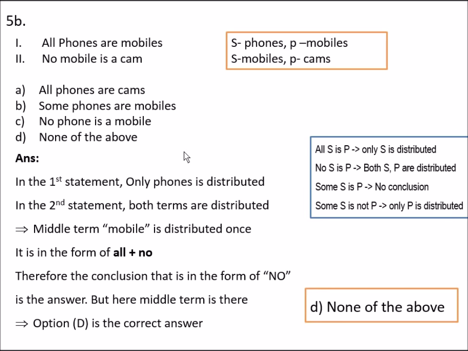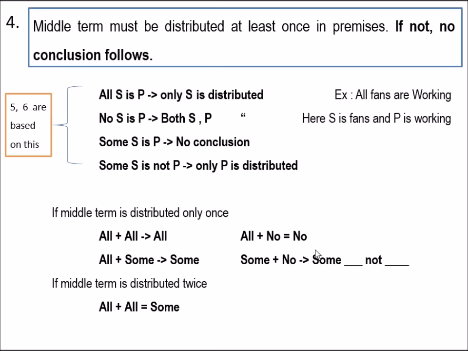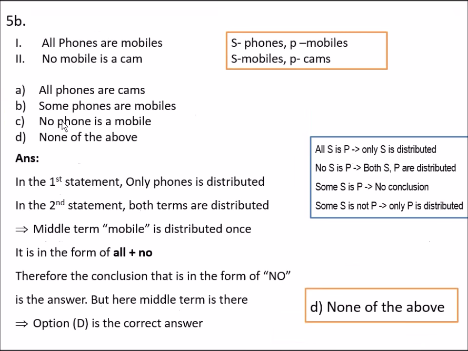Coming to the next question, the given statements are: all phones are mobiles and no mobile is a cam. Here the middle term is mobile and it is distributed once, and it is in the form of all plus no. So the conclusion starts with no. So now find out the options which start with no, that is only C: no phone is a mobile.